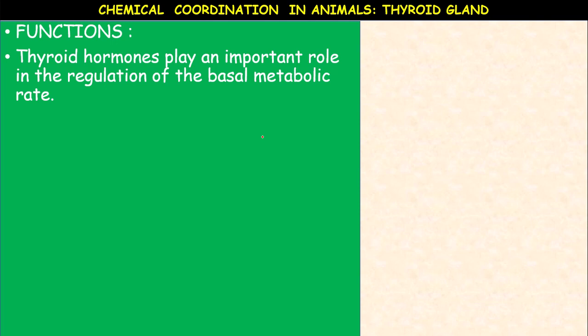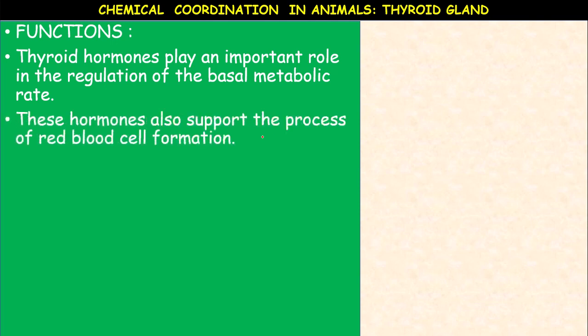So this gland, thyroid, secretes a hormone called thyroid hormones. They play an important role in the regulation of BMR, basal metabolic rate.